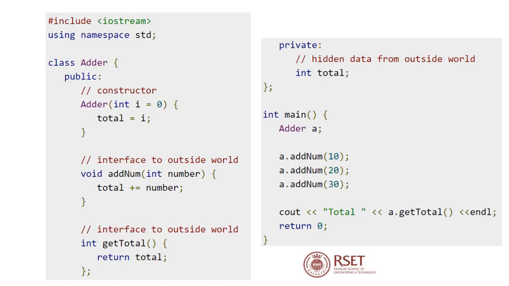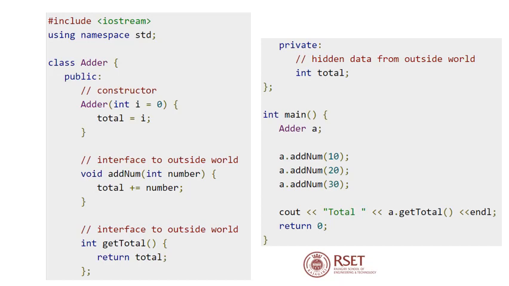And inside the main function we are instantiating adder, and we have created an object named A. Now whenever we are instantiating the class adder, the constructor will be automatically called, and we will be assigning the value 0 to the private variable total.